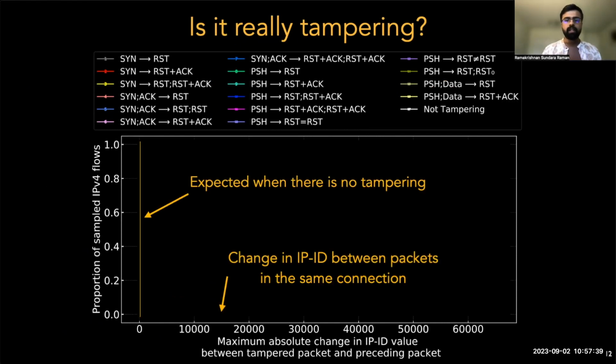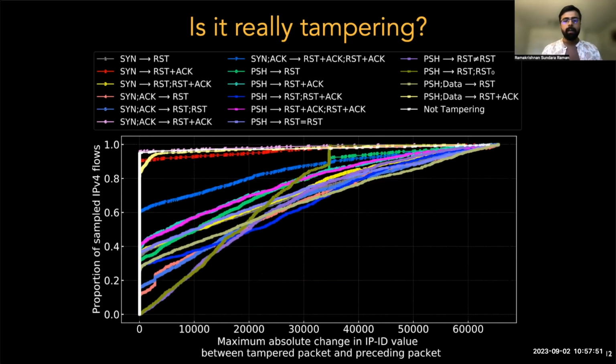We observe that most clients follow RFC recommendations and increment IP ID values in the same connection by 1. So, in the absence of tampering, we'd expect no big IP ID change between consecutive packets. But flows matching our tampering signatures show an abnormally high IP ID change between the reset packet and preceding packets in the connection. So this indicates that they may be generated by a different TCP stack belonging to a middlebox.